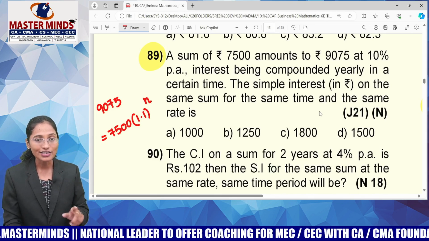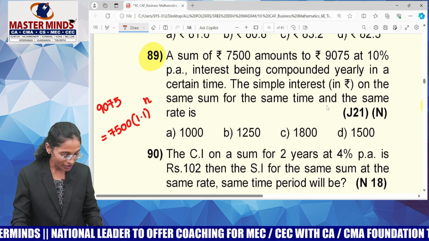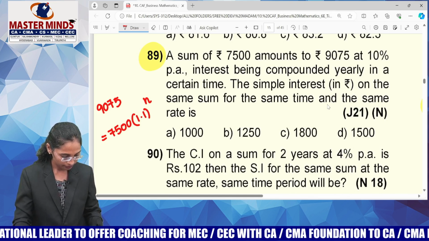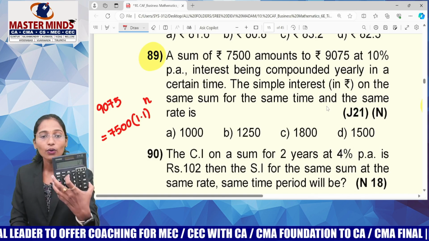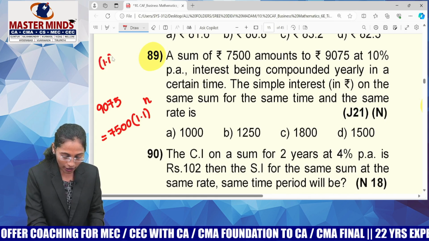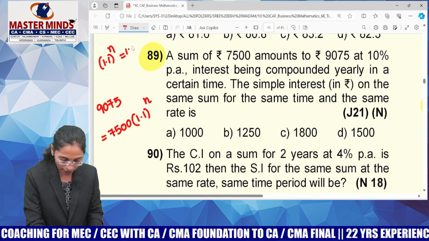So, let me calculate this. Please take your calculator and tell me what is 9,075 by 7,500. I got 1.21. It means 1.1 whole power n equals 1.21.